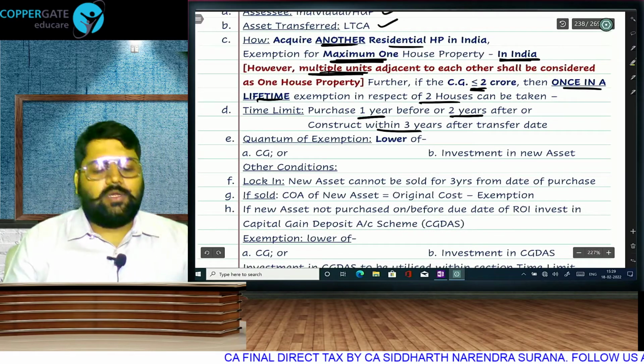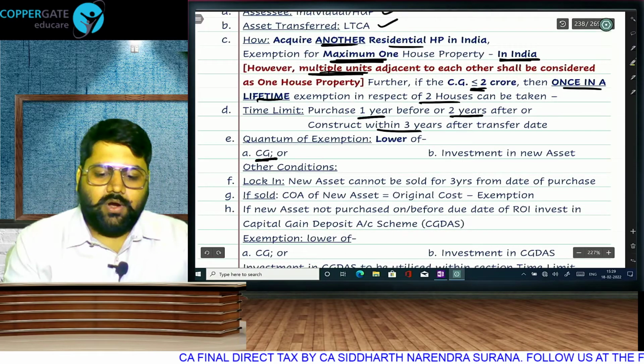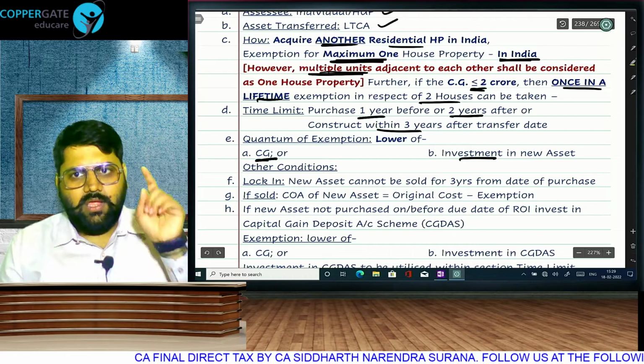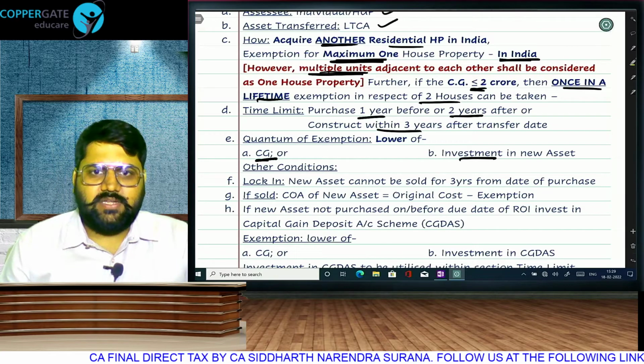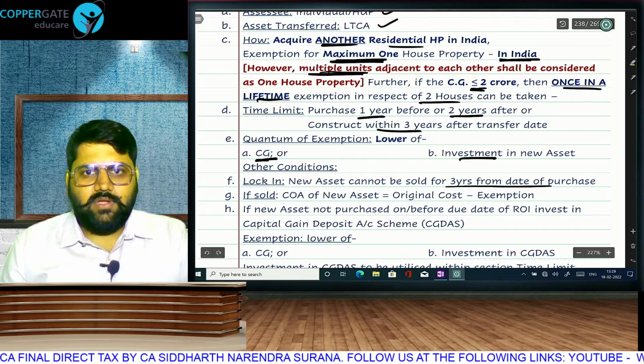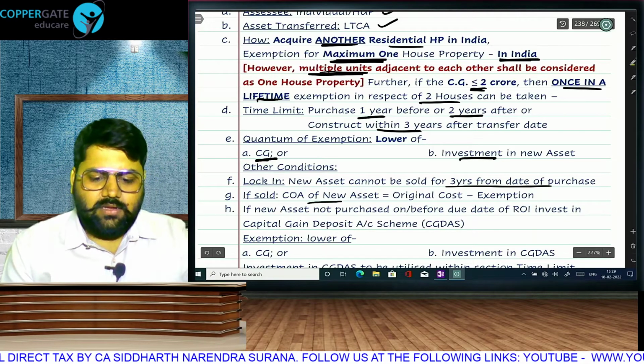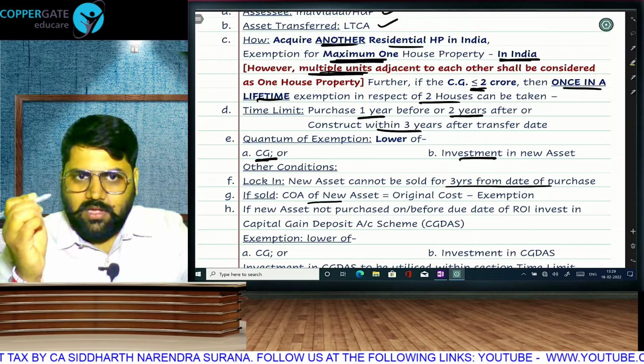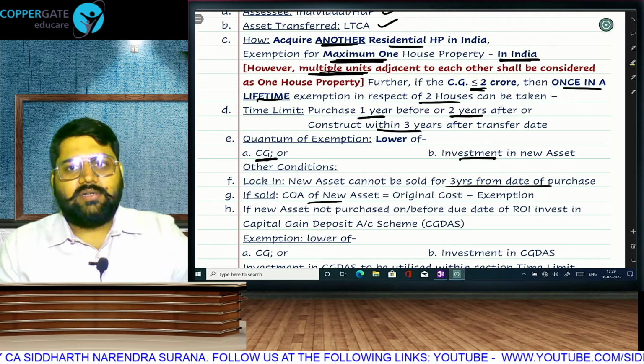And what will be your quantum of exemption? The capital gain or the investment in new asset, whichever is lower. But the new asset cannot be sold up to a period of 3 years, and if you sell it, then whatever exemption was taken will now be taxable.